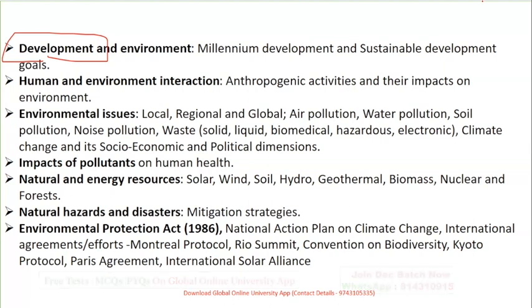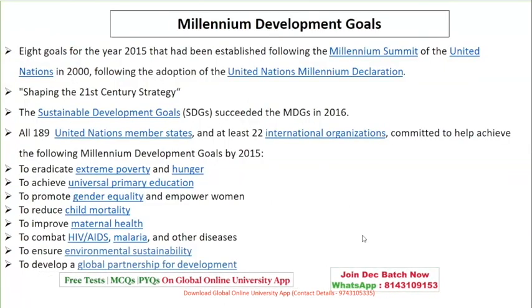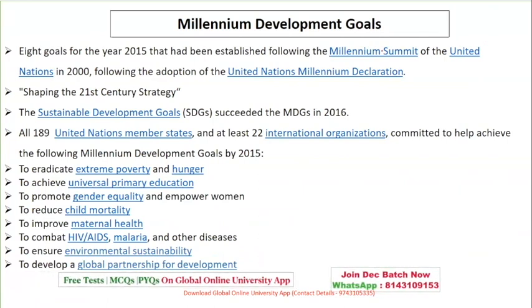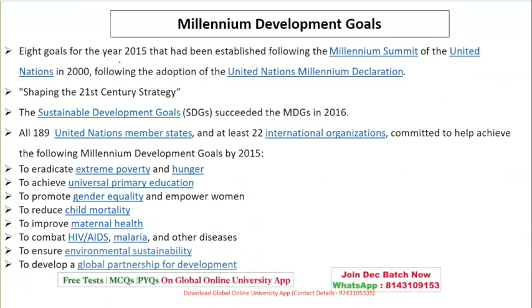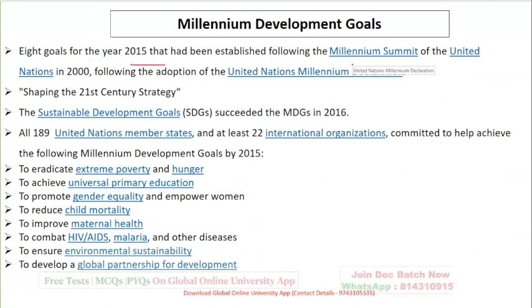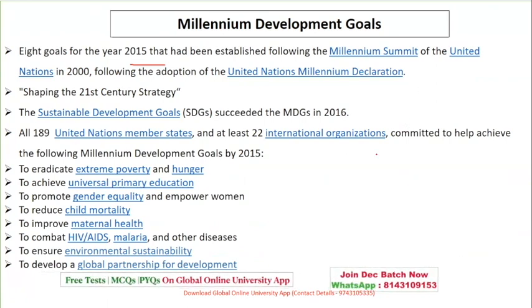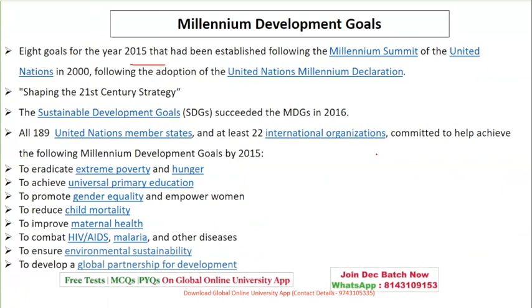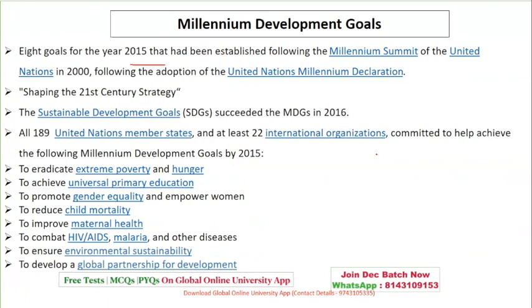So yes, let's start the first session with the Millennium Development Goals, that is your MDG, which is the first topic of your syllabus. Basically, there are 8 goals for the year 2015, established in the form of the Millennium Summit of the United Nations, adopted by the United Nations Millennium Declaration, which is also known as the Shaping the 21st Century Strategy.